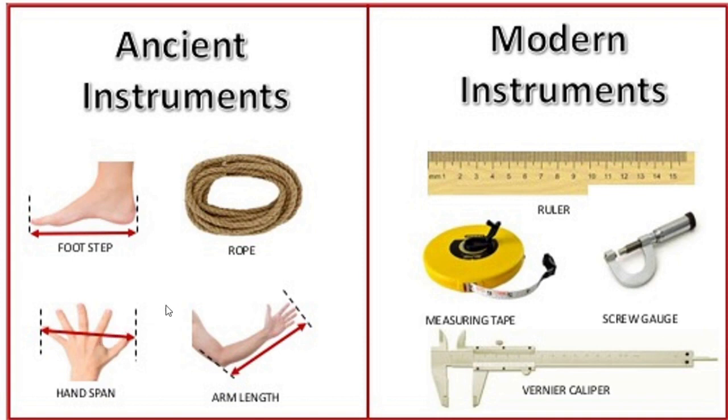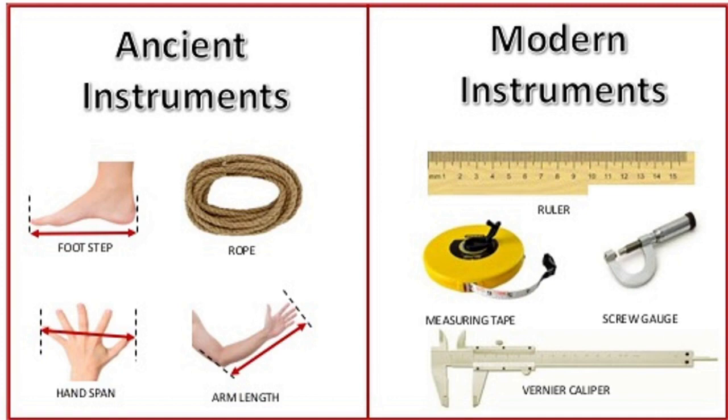So the other person's reading and the first person's reading may change, right? But the modern instruments, that is ruler, tape, all these give us accurate and proper measurements. So we use these modern instruments to measure the length of an object.